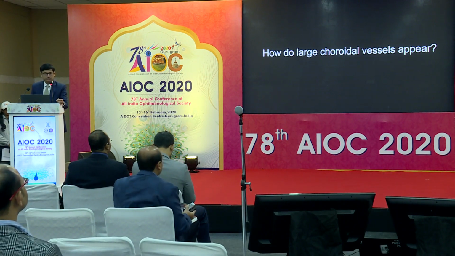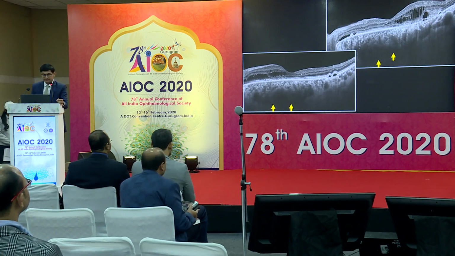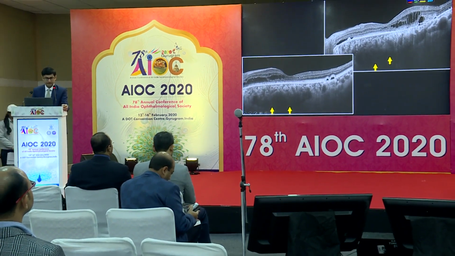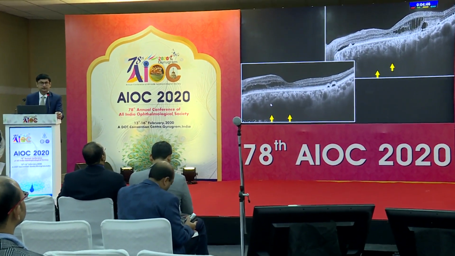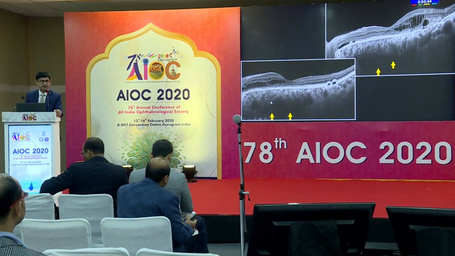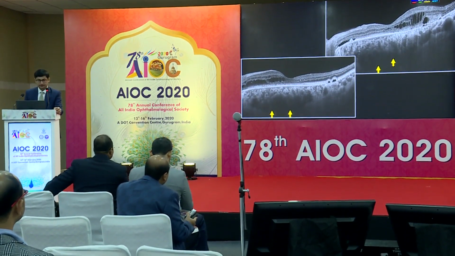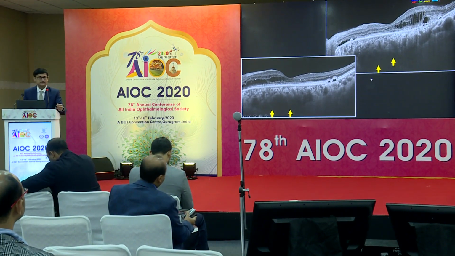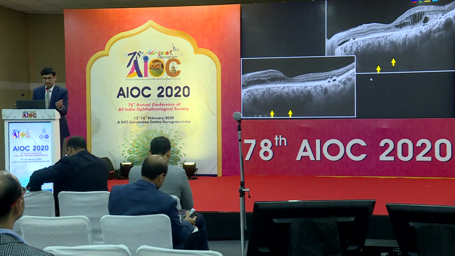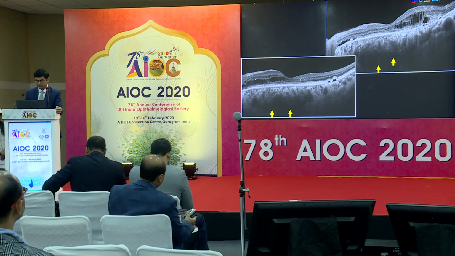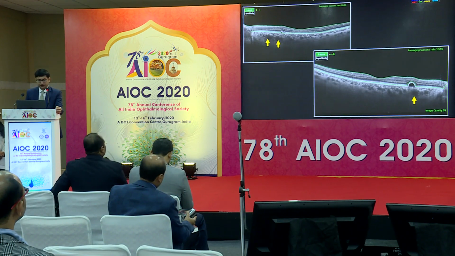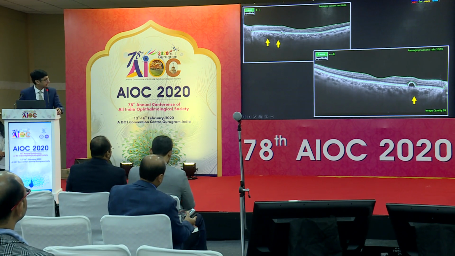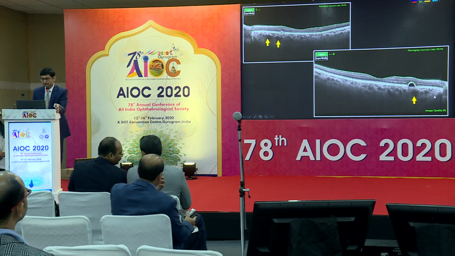So how do large choroidal vessels appear? They appear such as these on the swept source OCT. You can see these large choroidal vessels on a particular scan, and if you do an en face OCT, you will actually see these large choroidal vessels in the outer choroidal layers, and sometimes these large choroidal vessels may be underlying areas of retinal changes such as intraretinal fluid or serous retinal detachments. Now, this is another patient here, and you can see just beneath the PED on the image below here, you have large pachy vessels in this patient.